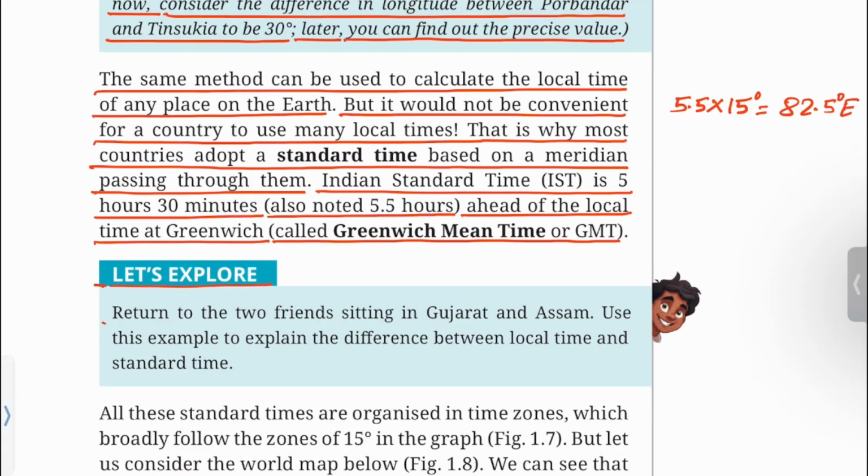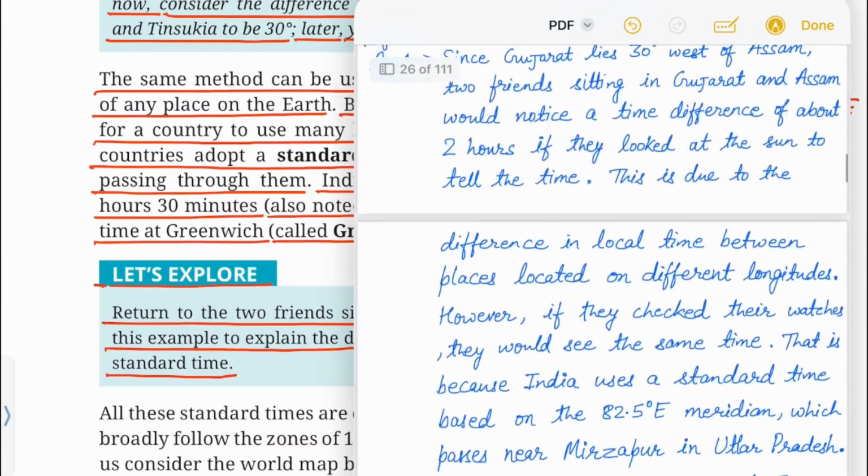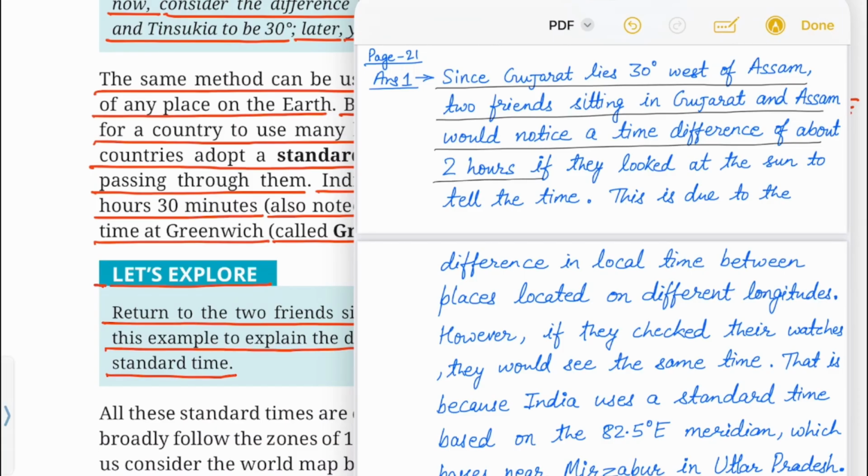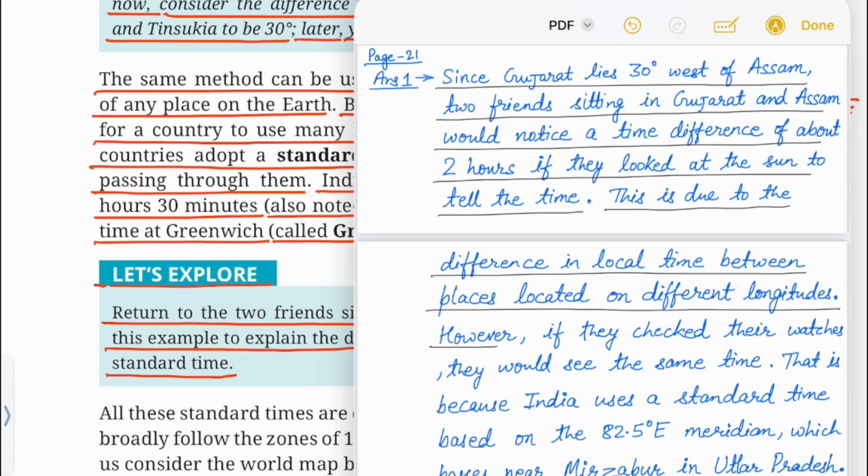Let's explore. Return to the two friends sitting in Gujarat and Assam. Use this example to explain the difference between local time and standard time. You can write the answer like this. Since Gujarat lies 30 degree west of Assam, two friends sitting in Gujarat and Assam would notice a time difference of about 2 hours if they looked at the sun to tell the time. This is due to the difference in local time between places located on different longitudes. However, if they checked their watches, they would see the same time.